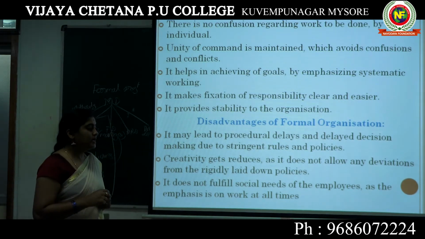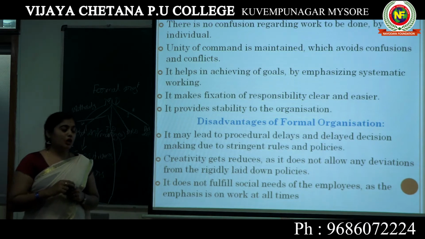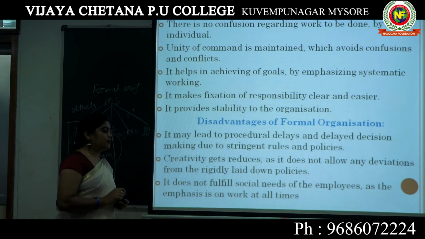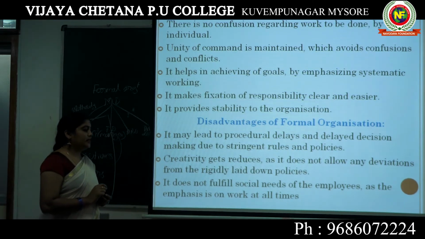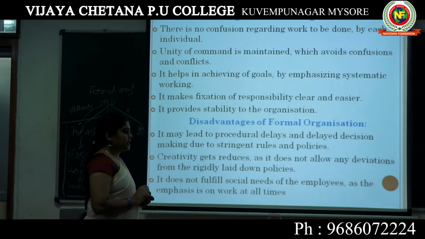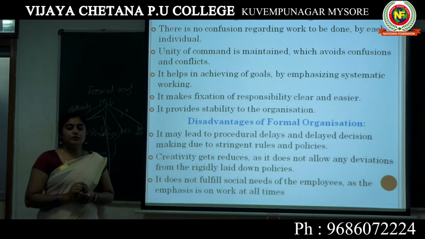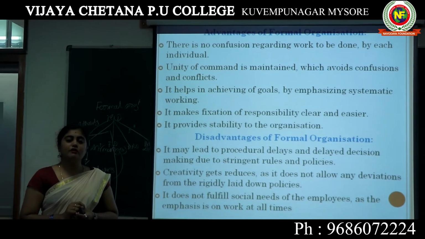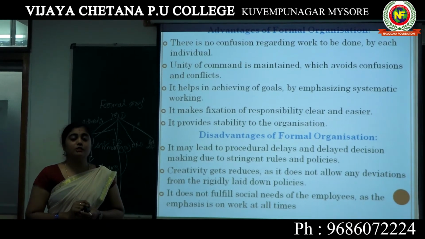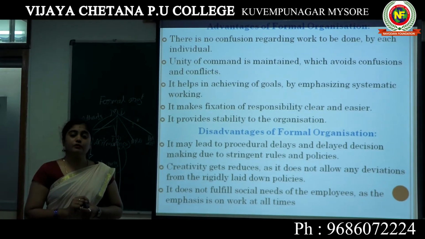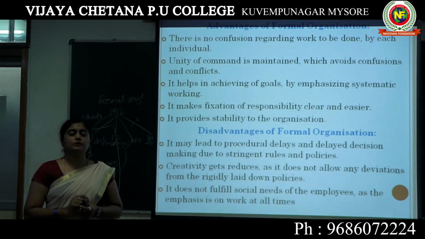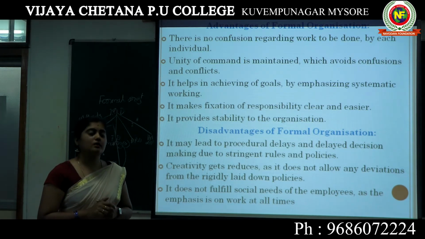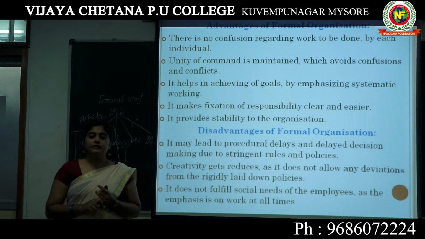So the next one is disadvantages of formal organization. The first one, it may lead to delayed decision making due to strict rules and policies. Yes. So here in the formal organization there will be a lot of rules and regulations, or procedures that have to be followed even to take a small decision. So in these cases there will be a delay in decision making processes. So that is the first disadvantage.